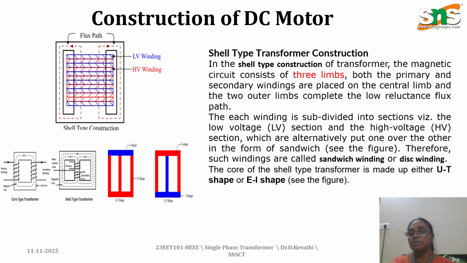Normally the transformer core is made in U, T, E, and I shapes, shown in the figure. Based on these, the core is made.